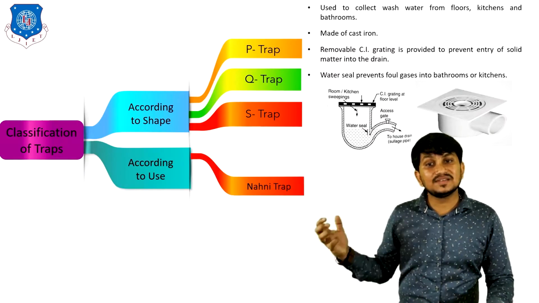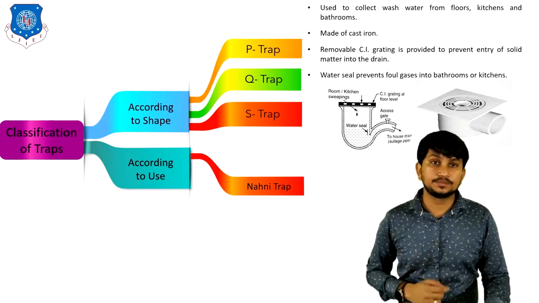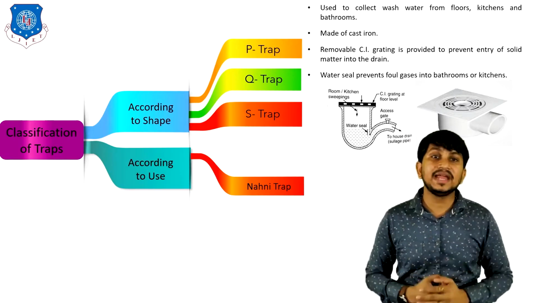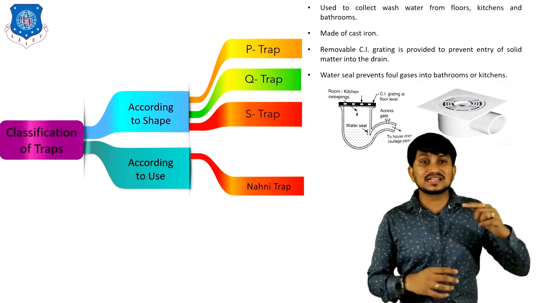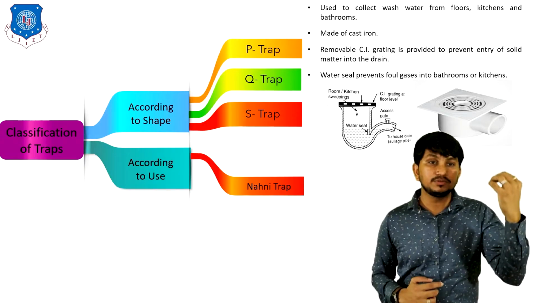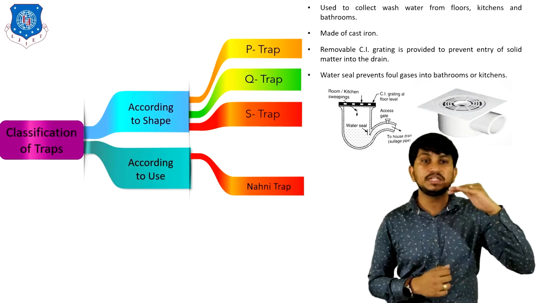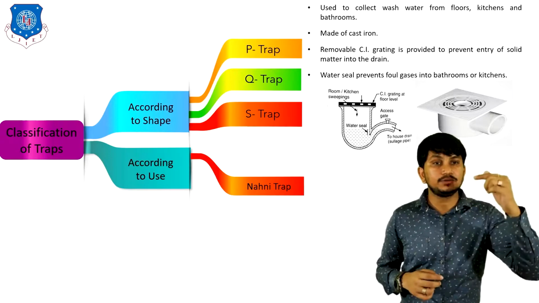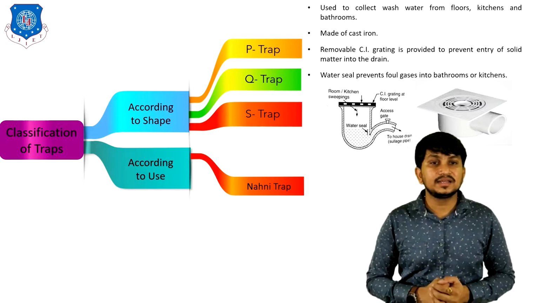Now we will see classification of trap according to use, in which first type of trap is Nani trap. It is used to collect wash water from floors, kitchen and bathrooms. It is made of cast iron. Removable cast iron grating is also provided to prevent entry of solid matters into the drains. This is the grating which is provided at the top of this trap. Water sill prevents the foul gases into the bathroom or kitchen. It is generally provided in various bathrooms as well as kitchens.